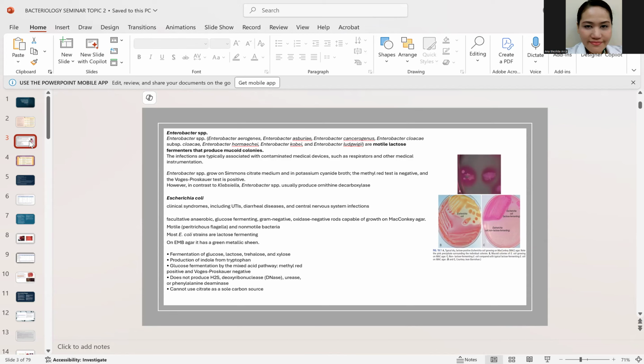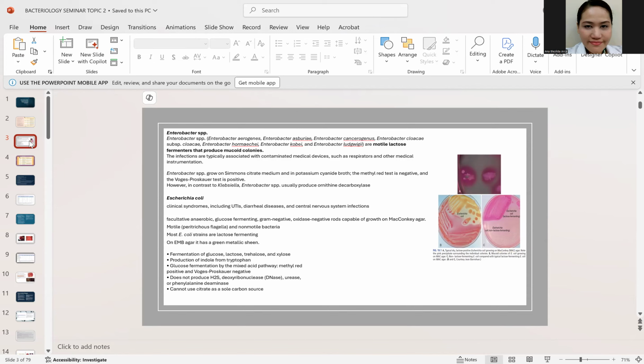Pagdating naman sa Escherichia coli natin, ano ang common disease being caused by this one? It commonly causes UTI, okay, UTI, and of course, gastroenteritis. The same is with the Enterobacter. For the Enterobacters, they can also cause UTI, they can also cause gastroenteritis, and sometimes even wound infection, or even sepsis, just like your Escherichia coli.